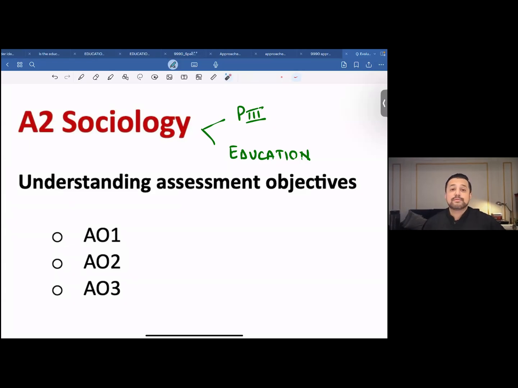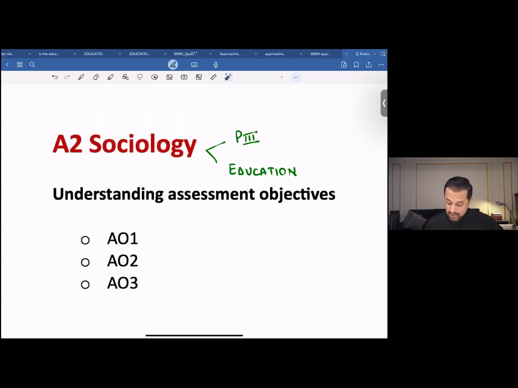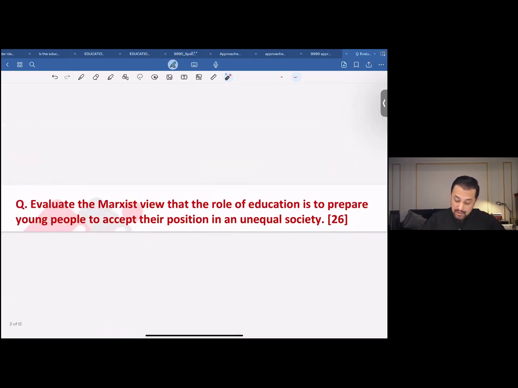Now, to be able to explain what these assessment objectives mean, I would like to use an answer over here, which is not a model answer. Let me be very clear. The answer would be to this question: evaluate the Marxist view that the role of education is to prepare young people to accept their position in an unequal society.